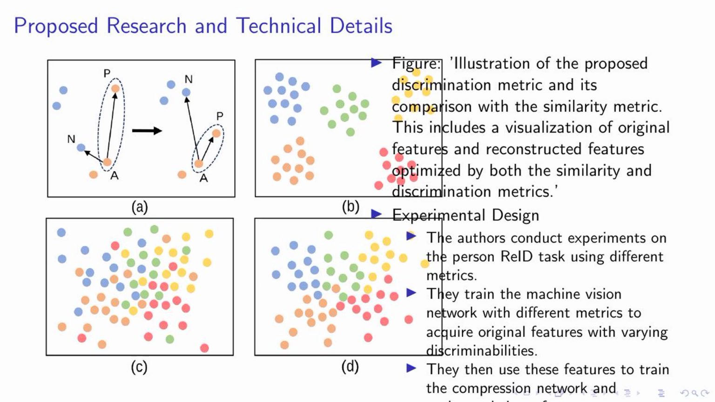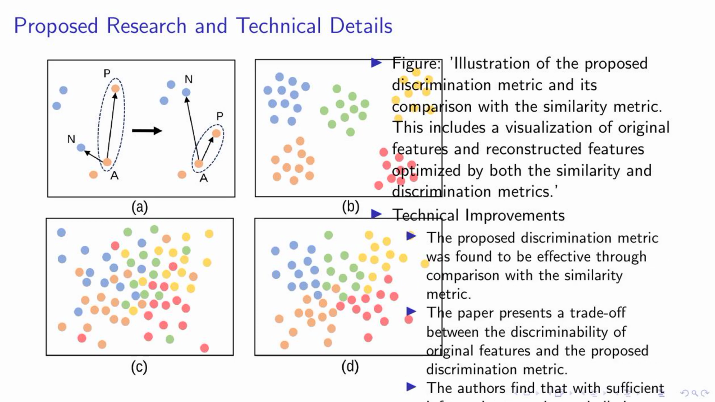Now, let's talk about our experimental design. We conducted experiments on the person re-ID task using different metrics. We trained the machine vision network with these metrics to acquire original features with varying levels of discriminability. These features were then used to train the compression network, and we evaluated their performance. In essence, our research is about understanding and preserving the discriminability of features in machine vision tasks, and this slide gives you a glimpse into the technical aspects of our work.